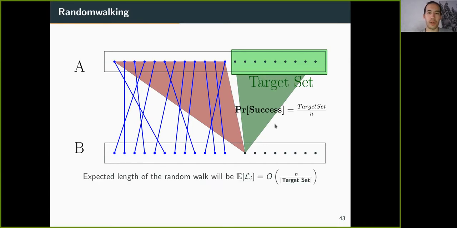And of course, if we consider the random variable of increasing the matching by 1, the time it needs for this will be a geometrically distributed variable with expected length n divided by the target set. And in particular, when the target set becomes very small, this will tend towards n, which is quite long if we want the entire algorithm to run in O of n time.